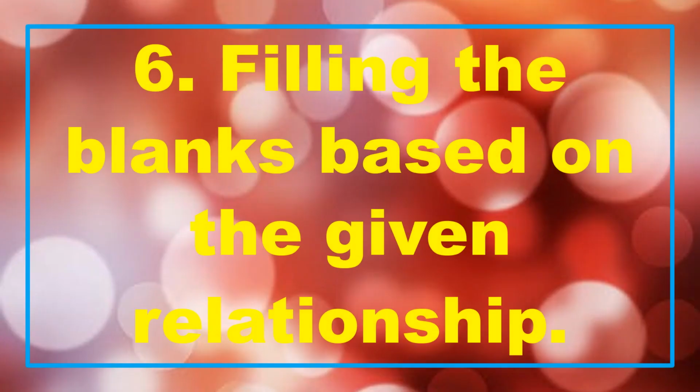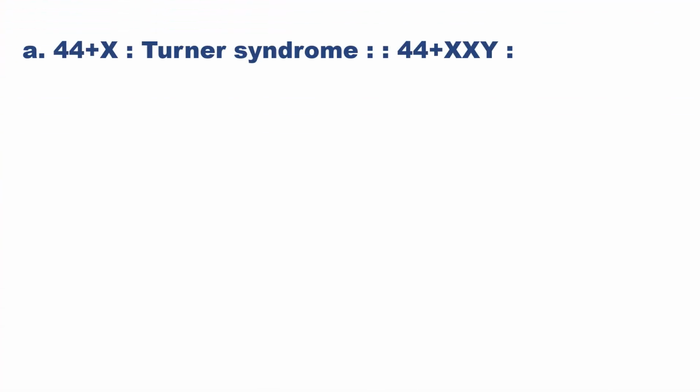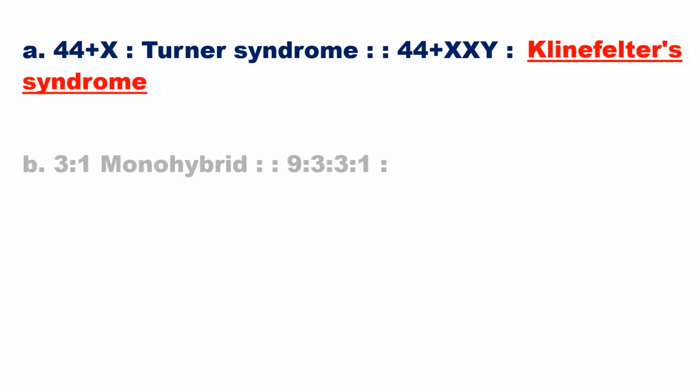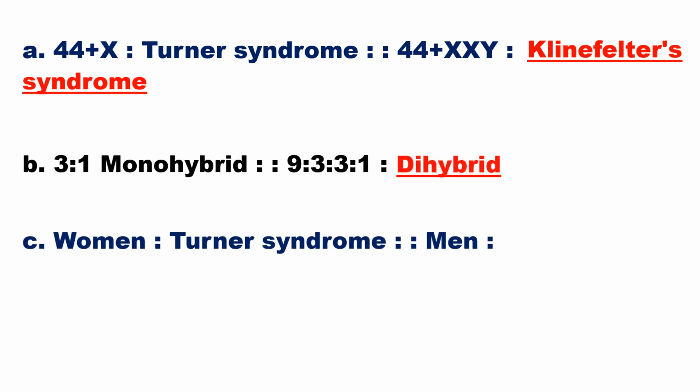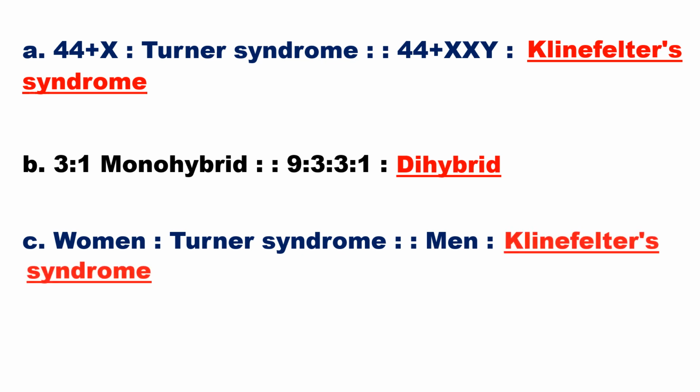Question 6. Fill in the blanks based on the given relationship. A. 44 plus X chromosome, Turner syndrome. 44 plus XXY chromosomes, Klinefelter syndrome. B. 3:1, monohybrid. 9:3:3:1, dihybrid. C. Women, Turner syndrome. Men, Klinefelter syndrome.